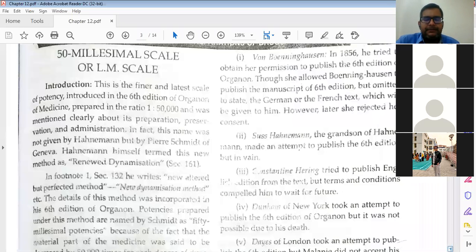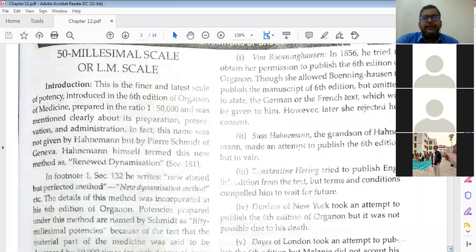But we have three scaling processes, with dilution and giving some threshold energy. One is the decimal scale, the second is the centesimal scale, and the third is the 50 millisimal potency. Now we will see the 50 millisimal scale or LM potency.